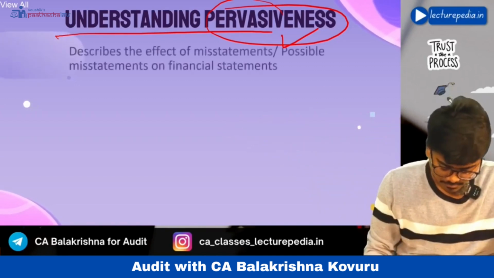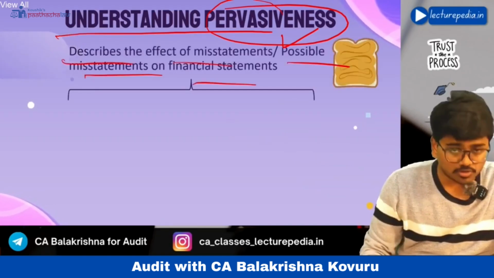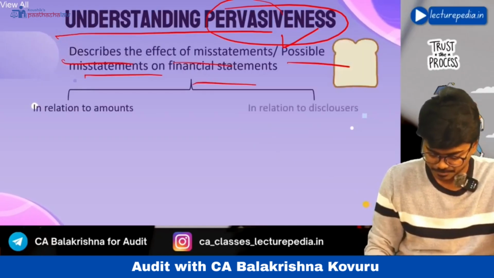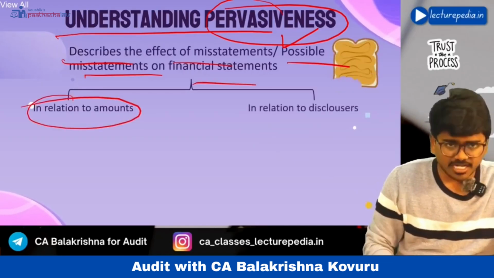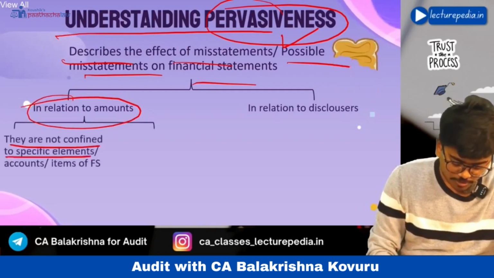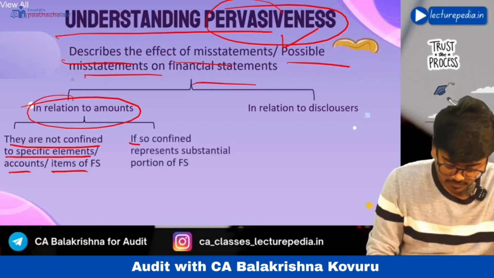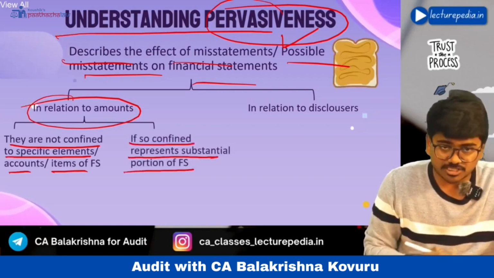Pervasive describes the effect of misstatements or possible misstatements on the financial statements. In relation to amounts, they are not confined to a specific element, account or item of the financial statements; or if so confined, they represent a substantial portion of the financial statements.